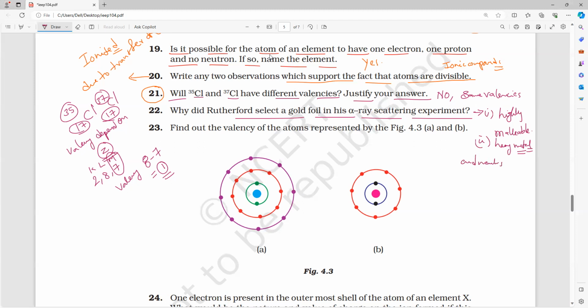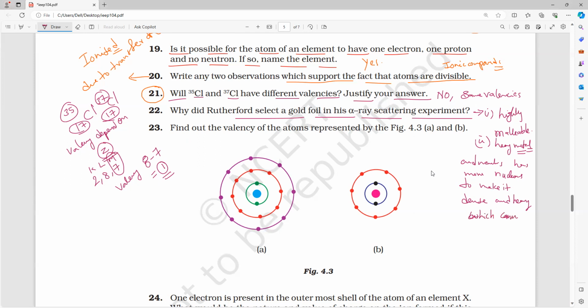Its nucleus has more nucleons to make it dense and heavy, so that it cannot be knocked out.